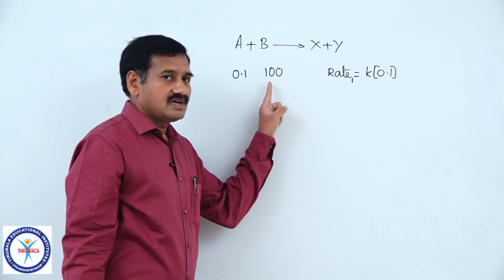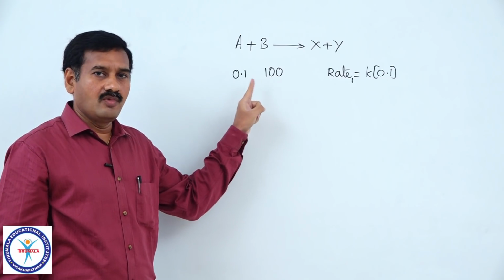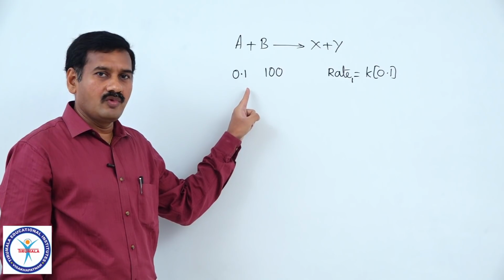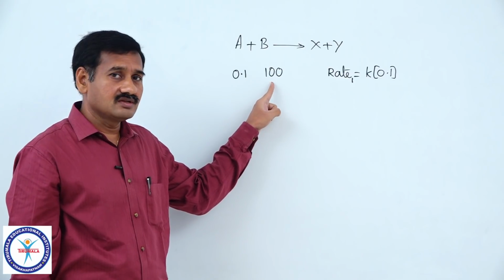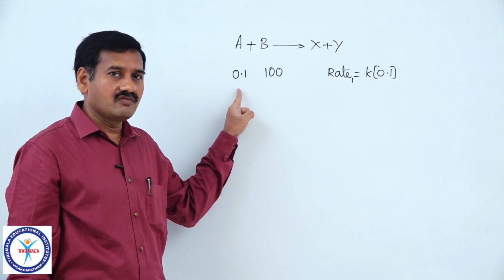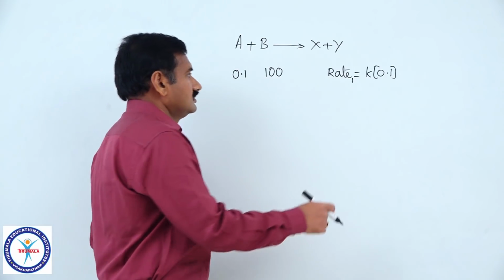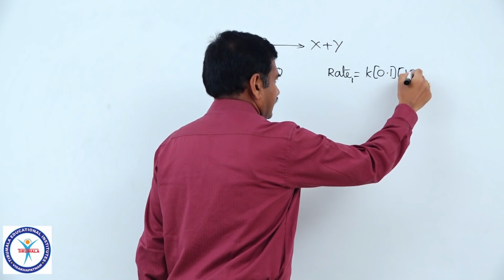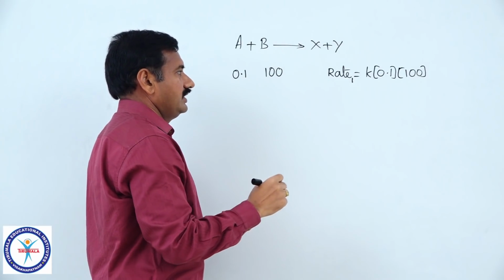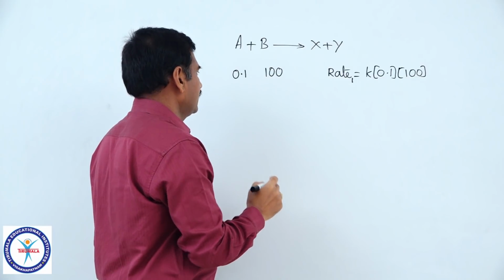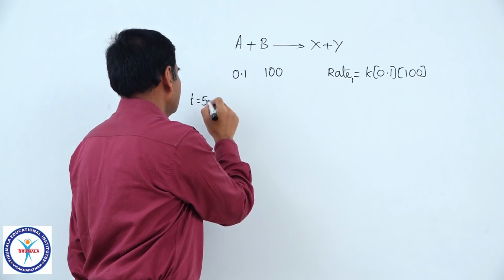No doubt, out of these 100 molecules, all the molecules are not involved in collisions with the molecules of A. Reason, the number of molecules of A available is only 0.1 mole, but 100 moles of B are there. So, all the molecules of A are not involved in collisions with all the molecules of B. Even then I am taking this as 100. For example, rate 1 is equal to k into 0.1 into 100, that is equal to k into 10. Now, in a time of some t equal to 5 seconds or 5 hours you take.